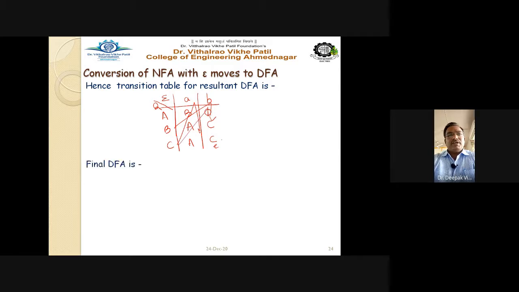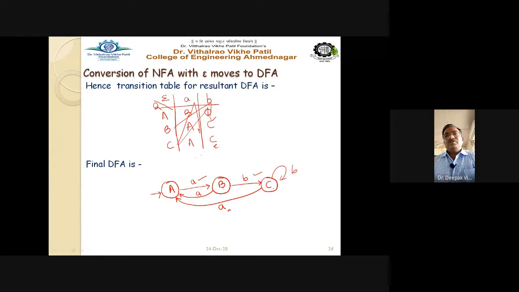And the final DFA diagram we can draw here like this: capital A, capital B, and capital C, right? And these are the transitions written here. This is the transition on input a from A to B, whereas B on a goes to A, and C on a goes to A. And C on b goes to C itself. So this is the final DFA diagram for the given question.